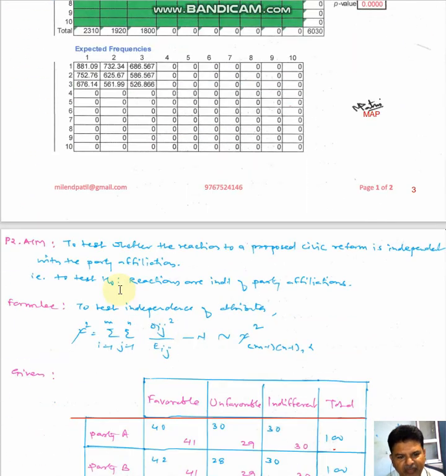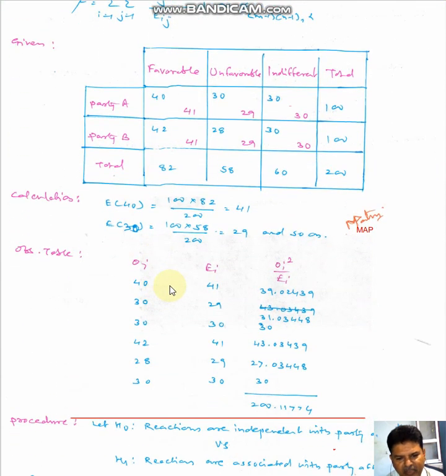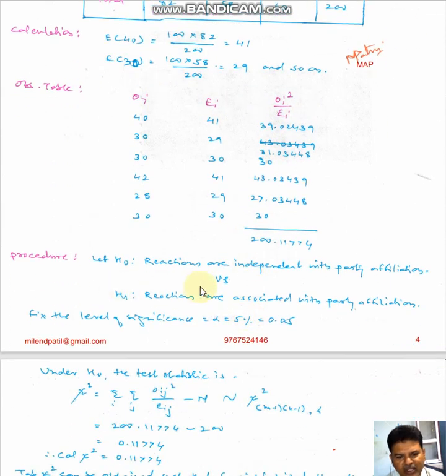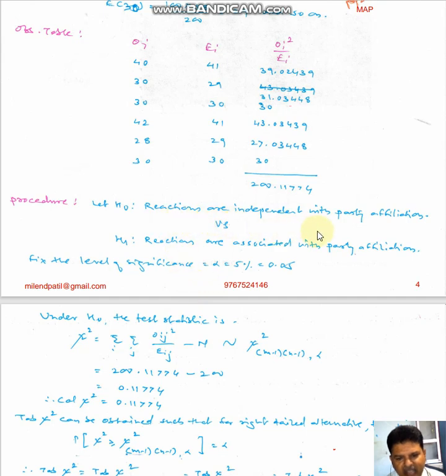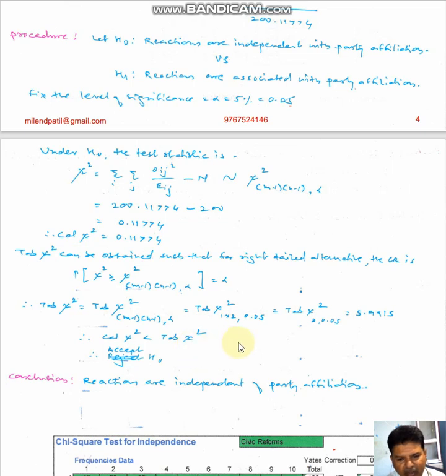So likewise, you can solve the second example. Write down the aim, write down the formula, the same formula, calculate the expected values, and prepare a table. What is this table? The table is O, E and (O minus E) square divided by E. Use the procedure H0 and H1: reactions are independent of party affiliation, and reactions are associated with party affiliation. Then the calculated value and the table value.